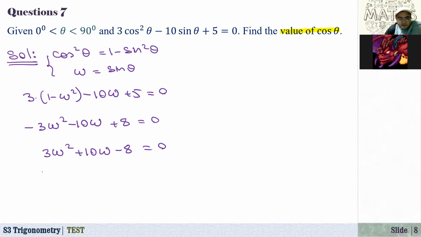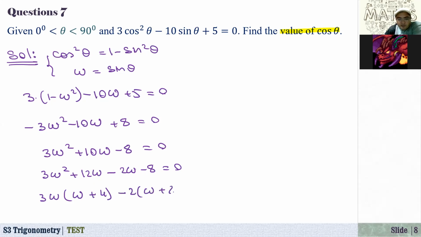So how about this: 3W squared plus 12W minus 2W minus 8 is equal to 0. Now it works. 12W minus 2W, that's equal to 10W. So from the first group, 3W is a common factor, W plus 4. The second one, -2 is a common factor, W plus 4 equals 0.